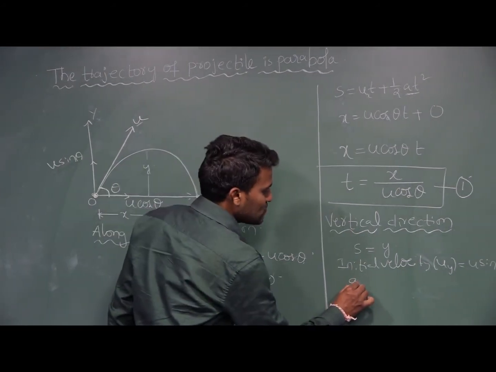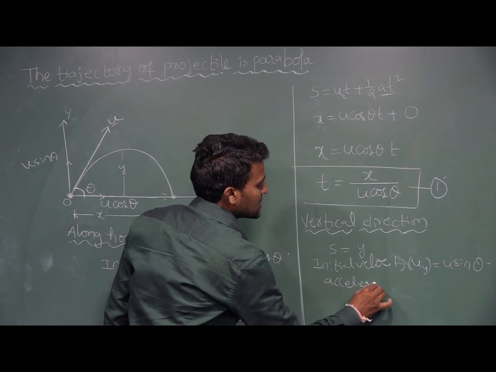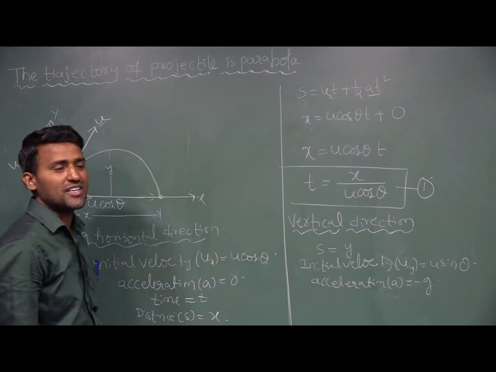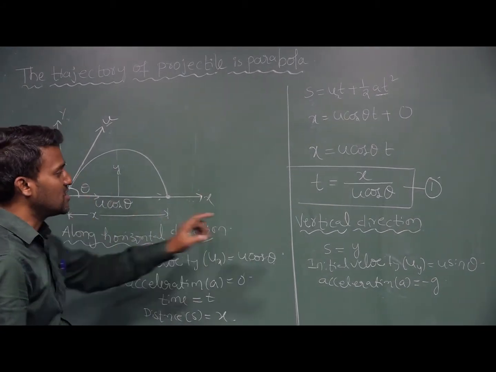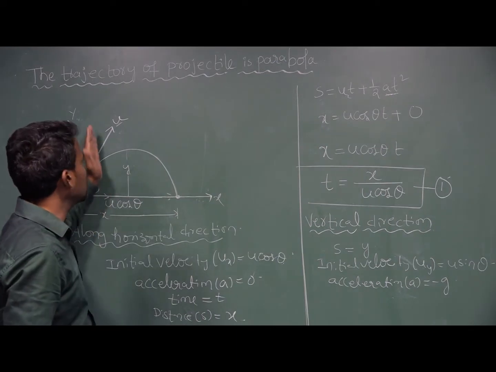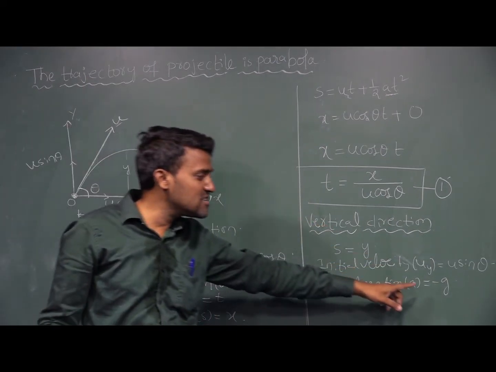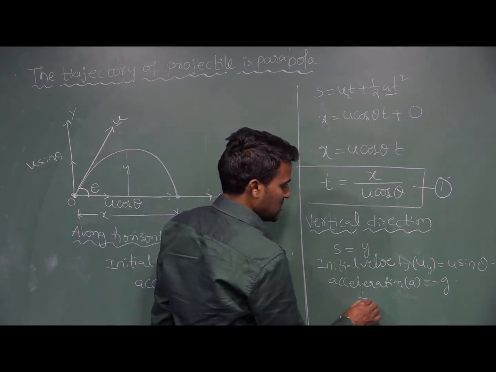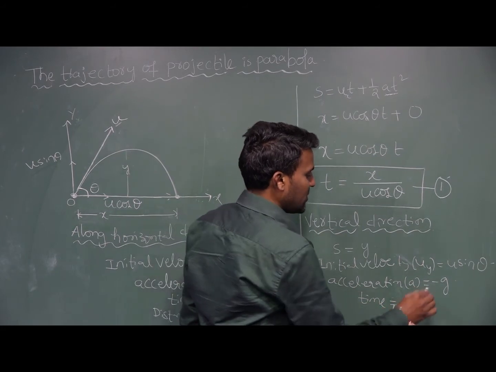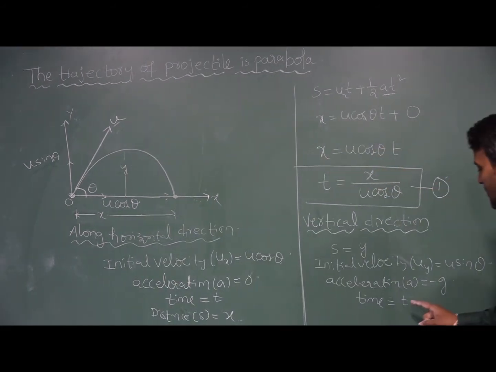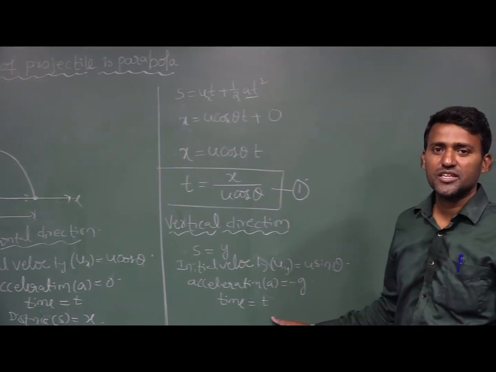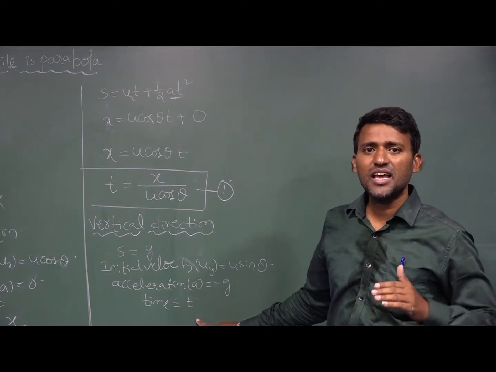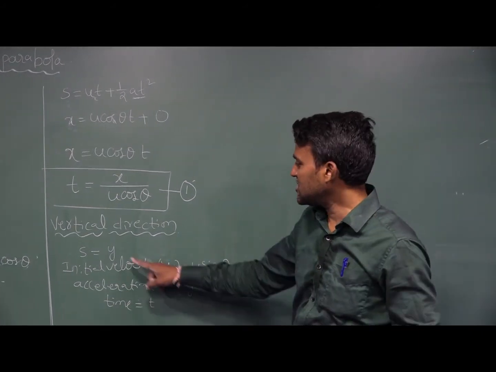Acceleration a equal to minus g. When the object is going in the upward direction, we are discussing vertical, so gravity is negative. Okay, time is equal to t. In time t, along the horizontal direction, it covers the distance x, and along the vertical direction, it covers the distance y.